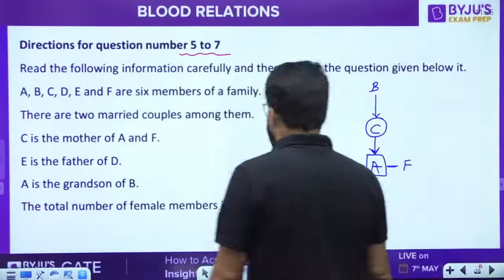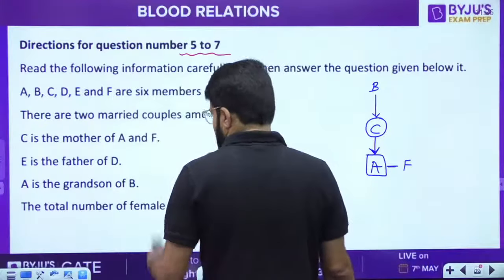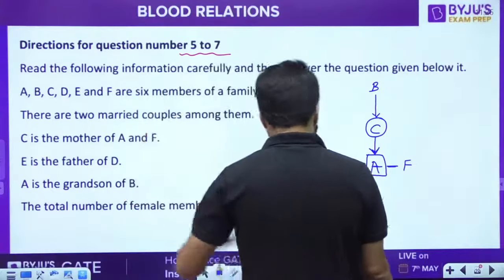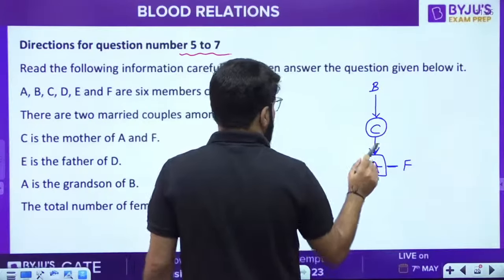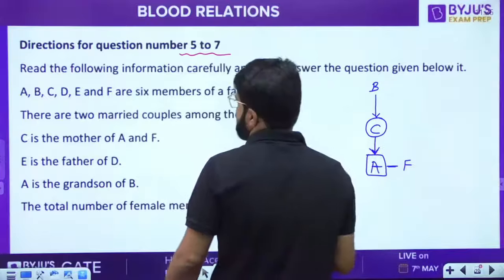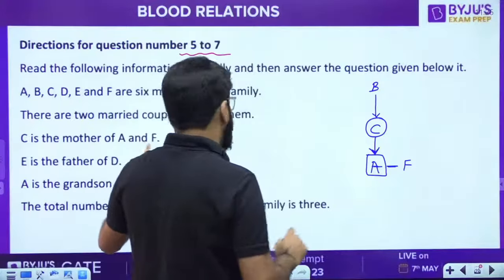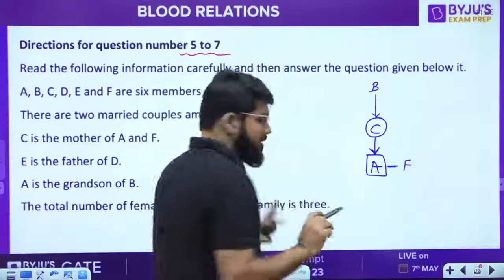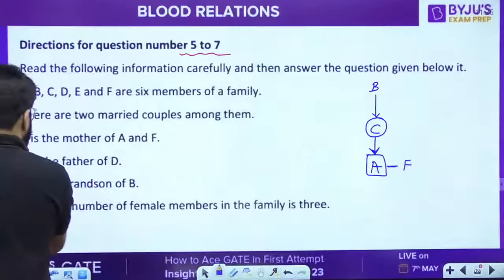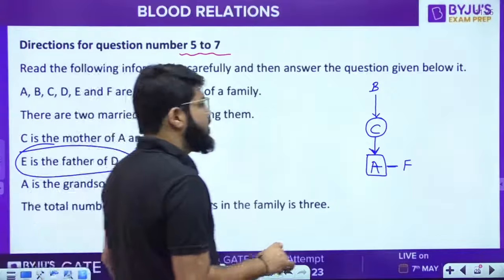A is the grandson of B. Total number of female members in the family is 3. Now see, who are the persons missing? A is there, B is there, C is there, D is missing. C is the mother of 2, A and F. E is the father of D. This statement was not used, and this will give you the answer.